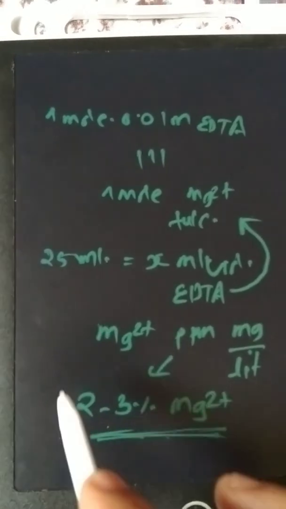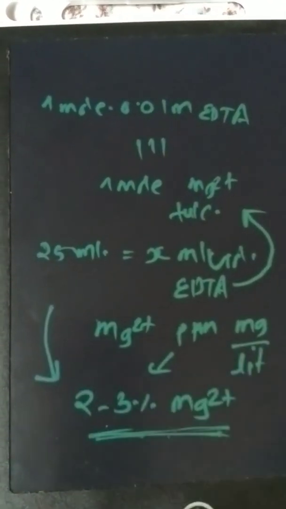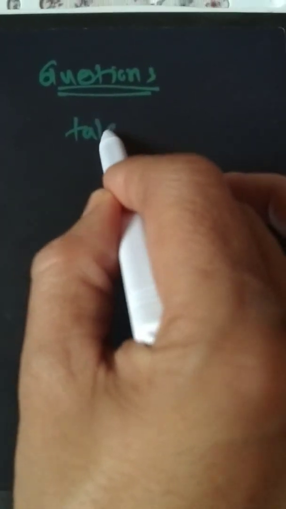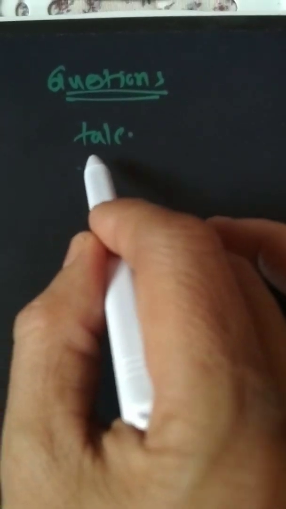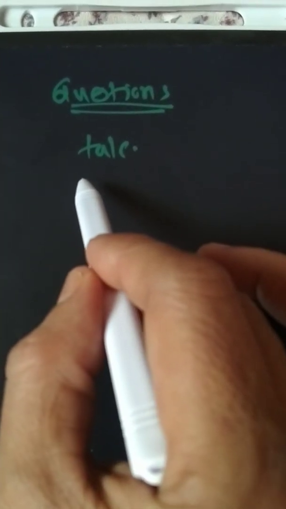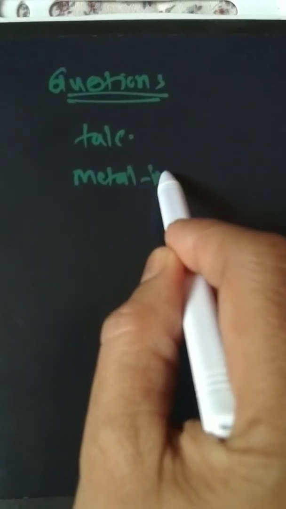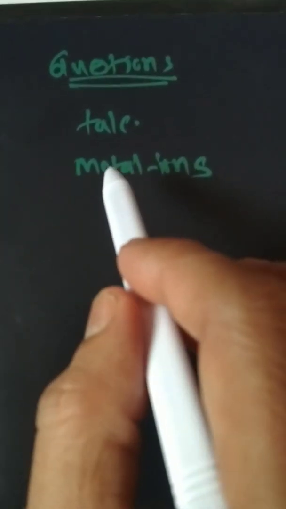So using EDTA titration, we can perform this analysis for magnesium in talcum powder. This is the virtual laboratory; you can perform it in the lab. What type of questions are asked on this experiment? What is the talc in the talcum powder? What is the formula of the talc? Whether it is a sheet silicate? Which metal ions are present in the talcum powder? Aluminium, magnesium are asked.